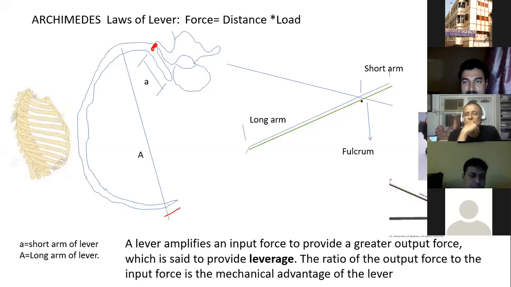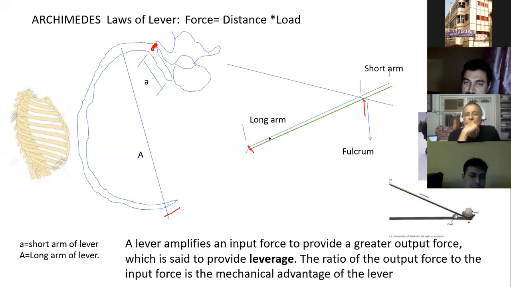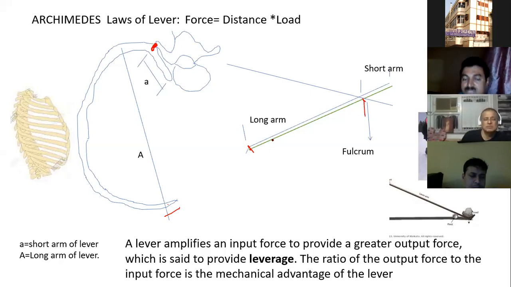This is the short arm, and from here to here is the long arm. We know that a minimal force will be multiplied by the length. So there is maximum advantage at the anterior end, and thereby our bucket handle movement takes place. This applies to both bucket handle as well as pump handle movement.